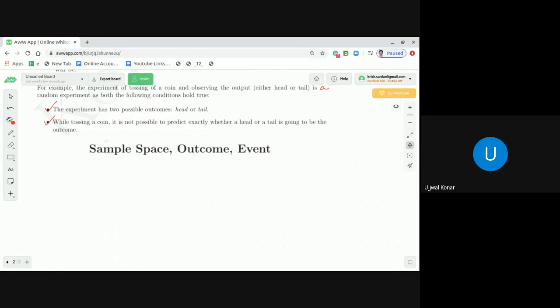Now, first let's understand what is a sample space. Sample space is a set containing all the possible outcomes of a random experiment.